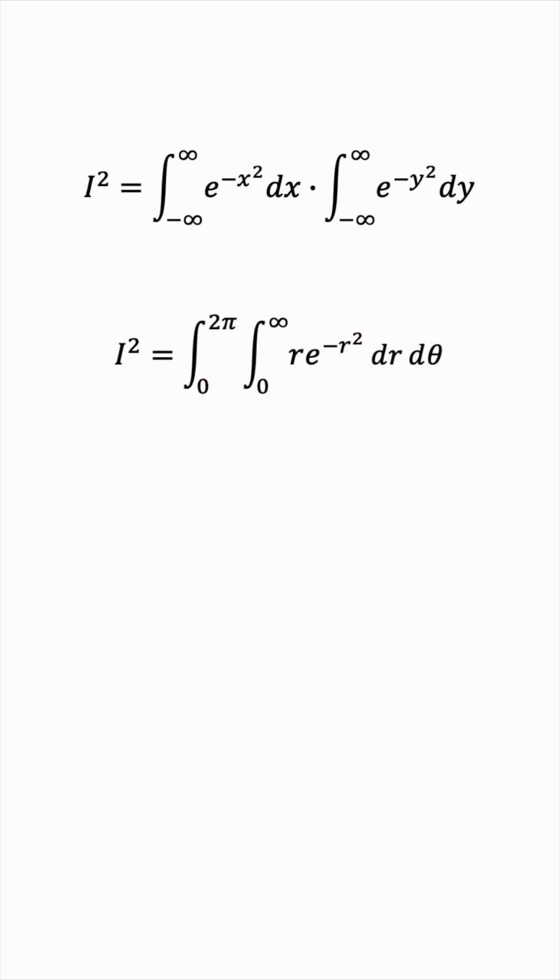And now the reason for all this trouble becomes clear. This r term that the transformation to polar coordinates generated makes this integral solvable by a simple substitution. Before we do that, let's split the integrals again by undoing what we did using Fubini's theorem earlier. And of course, the theta integral will just be 2 pi, so that's easy. Let's just focus on the r integral now.